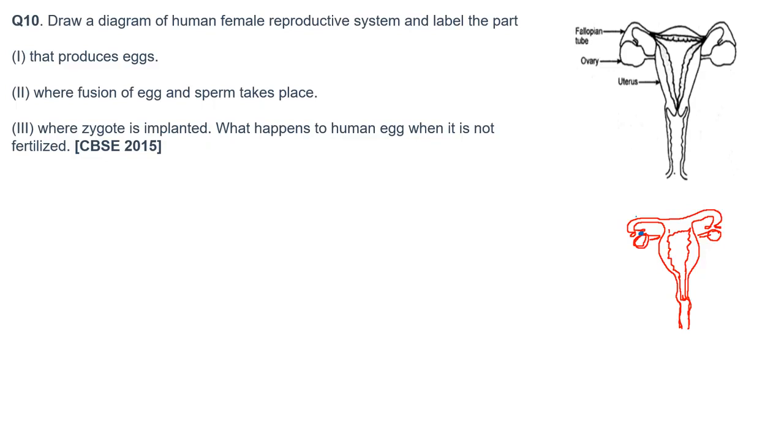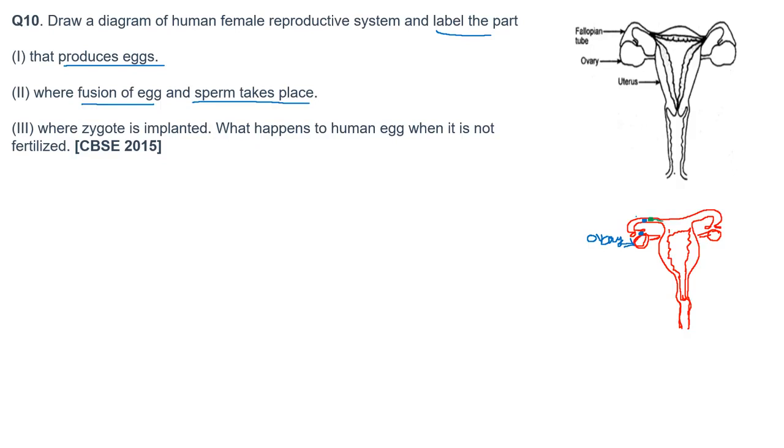Now label these parts. Which part produces the egg? We know the ovary produces the egg. Now coming to the next question: where does the fusion of egg and sperm take place? It takes place in the fallopian tube. I'll make the sperm in green color. So fusion of sperm and egg takes place in the fallopian tube.